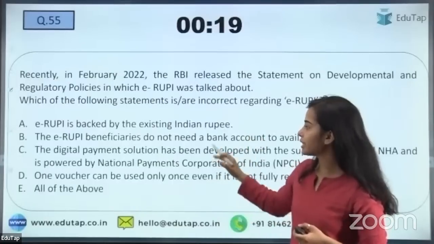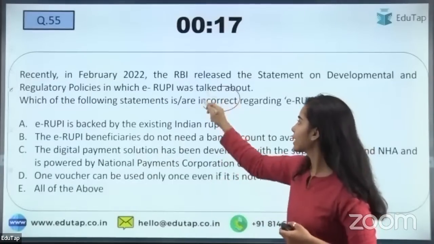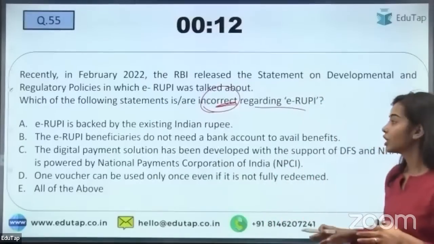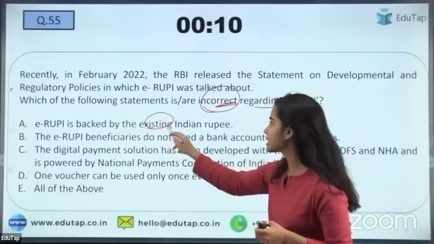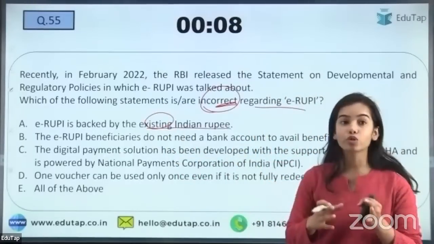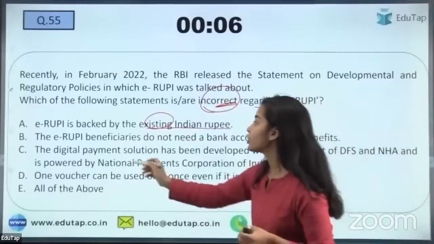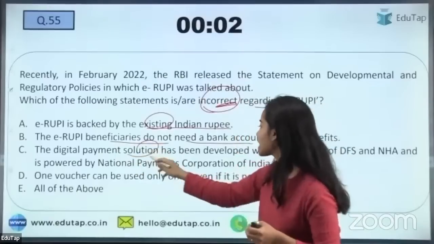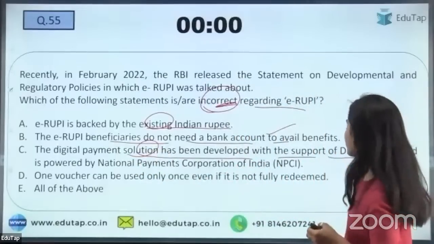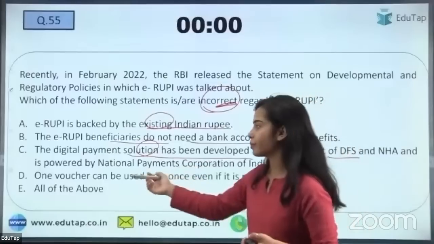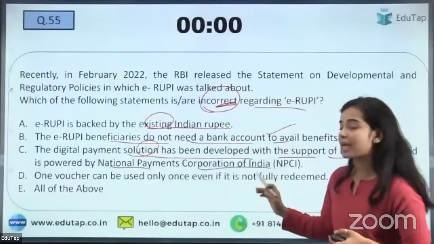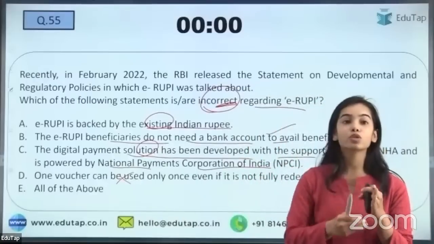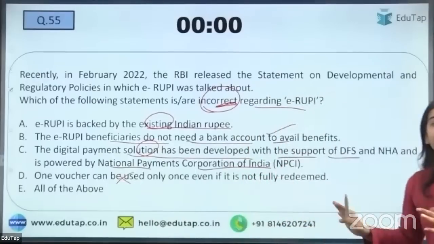So now you have to tell which of the following is incorrect regarding the e-Rupee. Very easy to answer this. So here the e-Rupee is backed by the existing Indian rupee, that is correct. It is a voucher, so it is backed by the Indian rupee. The beneficiaries do not need a bank account, that is also correct. The digital payment solution has been developed with the support of the DFS, NHA, powered by NPCI, so that is also correct. The wrong one is this, that one voucher can be used multiple times until it is redeemed fully.